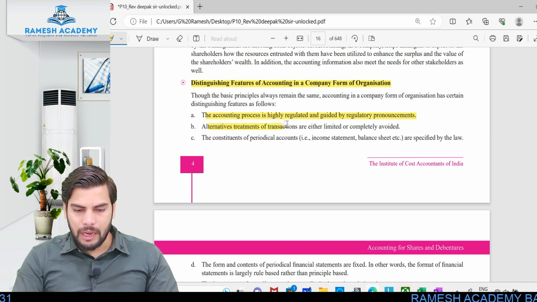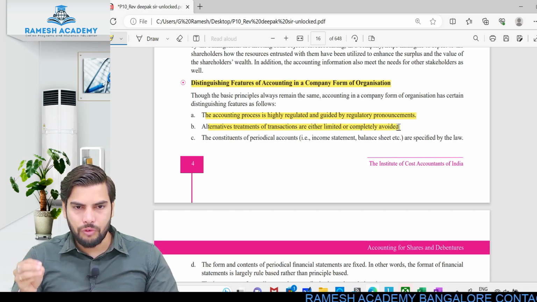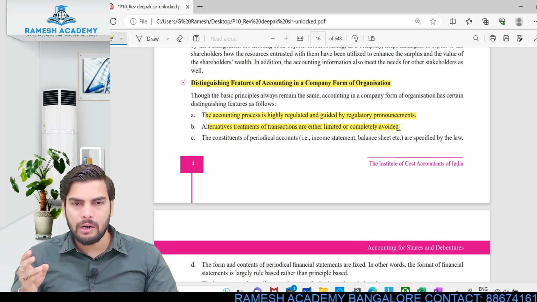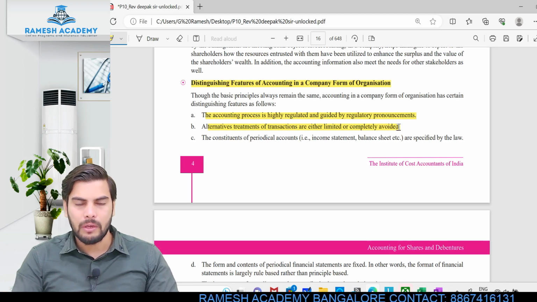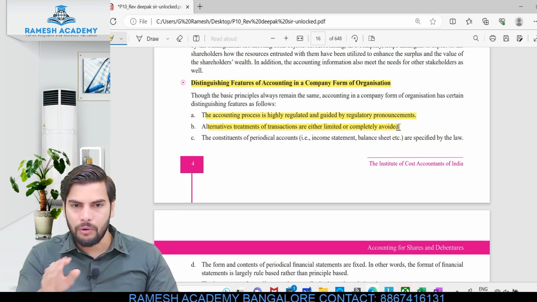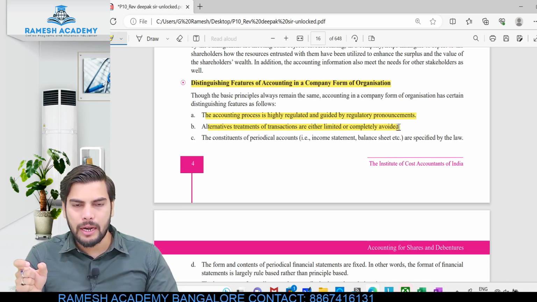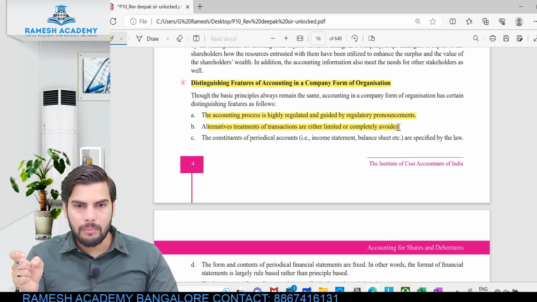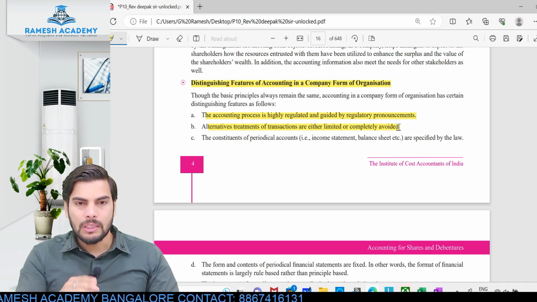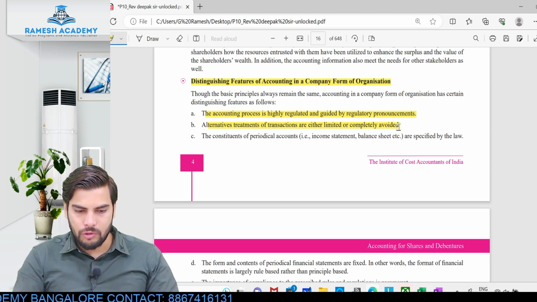Alternative treatments of transactions are either limited or completely avoided. There won't be a situation wherein for the same transaction we have different modes of accounting. It would be regulated, limited or completely avoided. It's not that for the same transaction you have two or three different alternative ways of accounting. In the law, they have systematically given the information that a particular item should be accounted in this particular manner only, so you will just have to follow it.